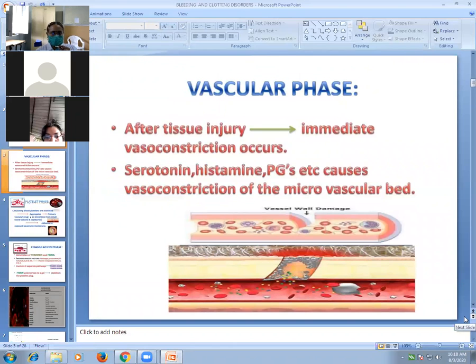First, what is the vascular phase? Whenever there is tissue injury, the first step that occurs is vasoconstriction, constriction of the blood vessel, and that arrests the bleeding. That is the vascular phase. The vasoconstrictors released after tissue injury are serotonin, histamine, and prostaglandins. They cause vasoconstriction of the capillaries and small vessels and arrest bleeding. So that is the first natural step in your body to arrest bleeding.